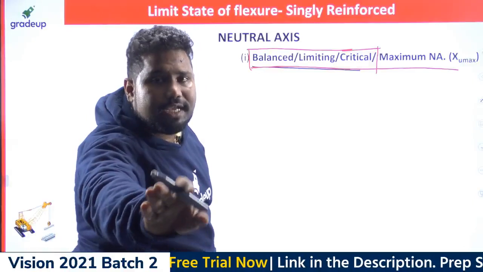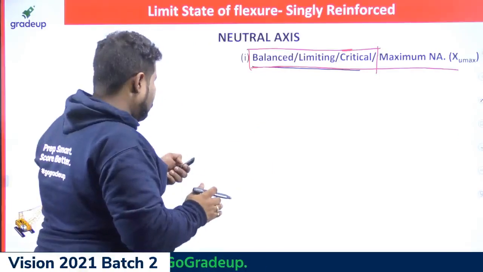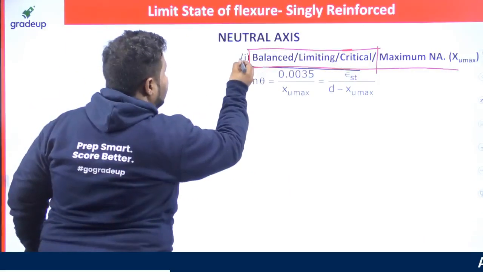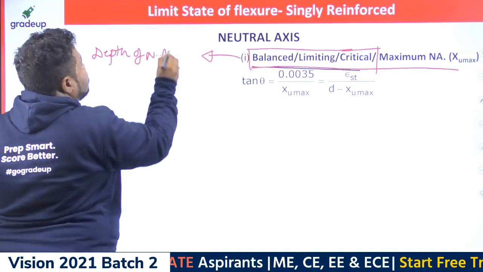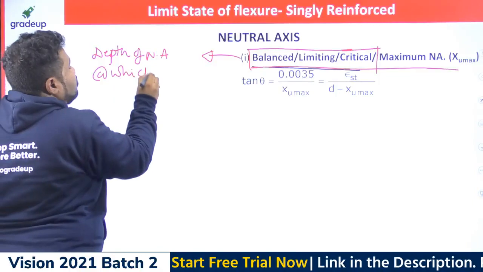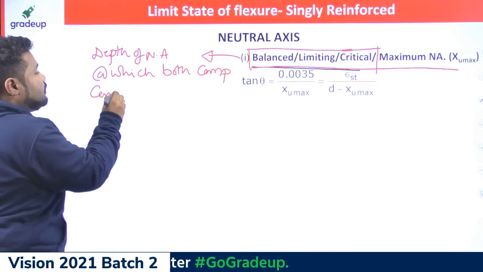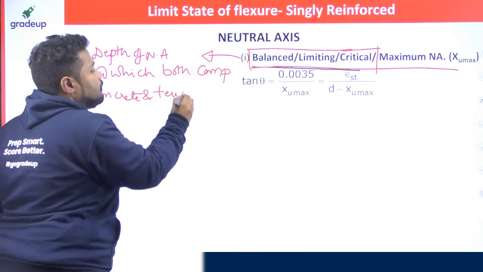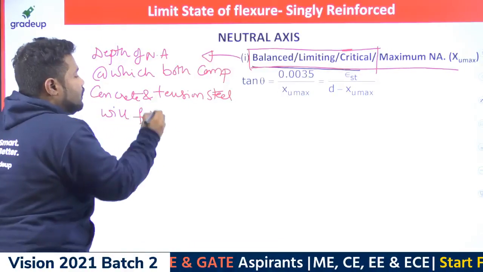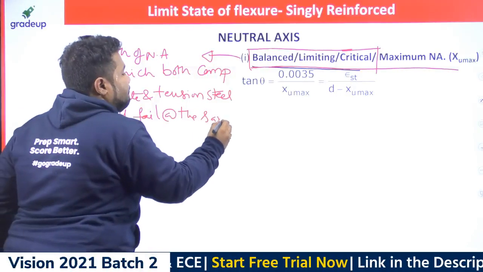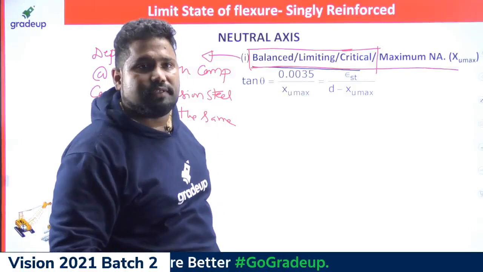First of all, let us learn what is balanced or limiting depth of neutral axis. So how can I define this? So first of all, let me write this one. This is the depth of neutral axis at which both compression concrete and tension steel will fail at the same time. By that time, the depth of neutral axis is nothing but balanced depth of neutral axis, right?